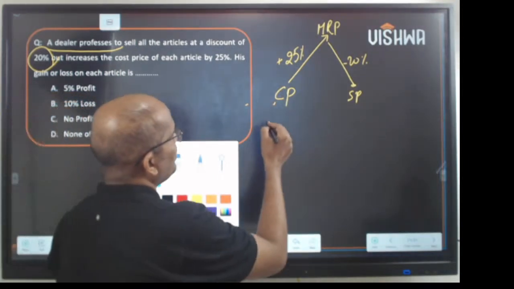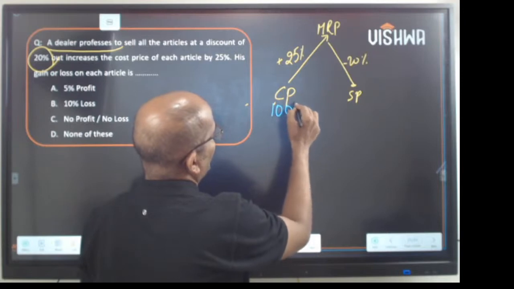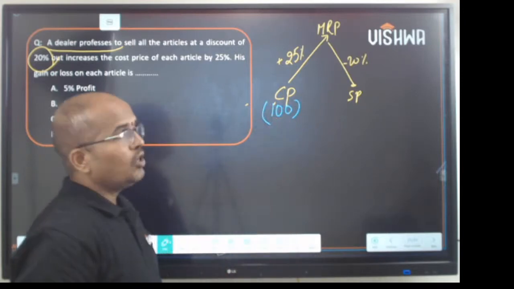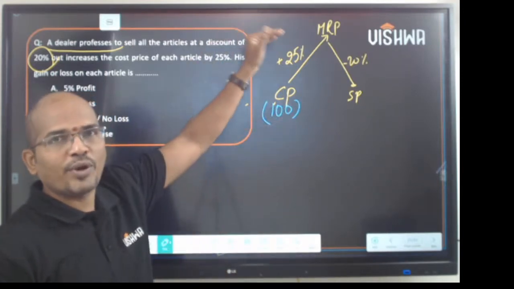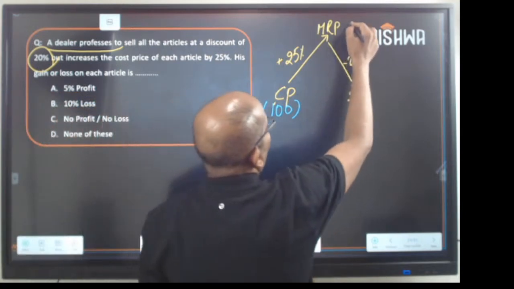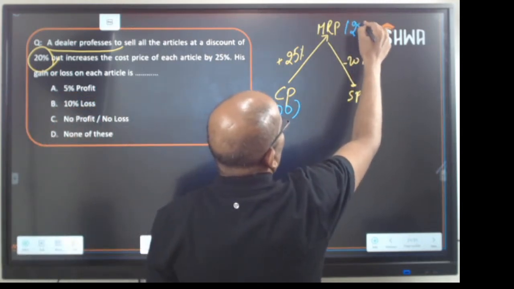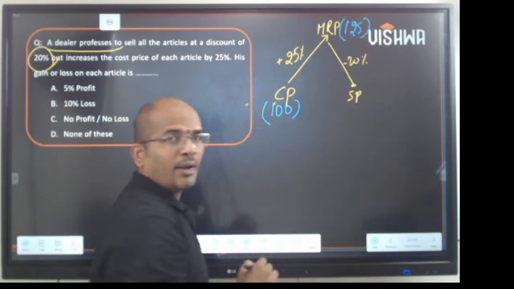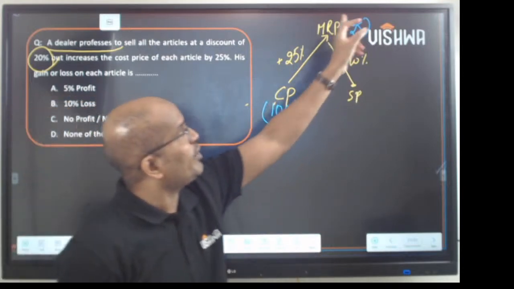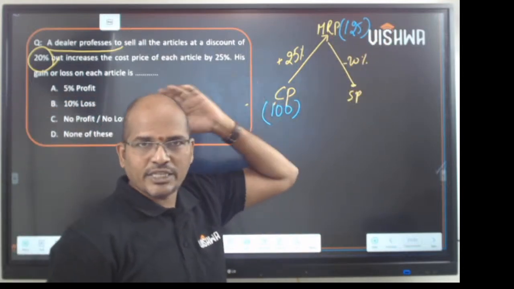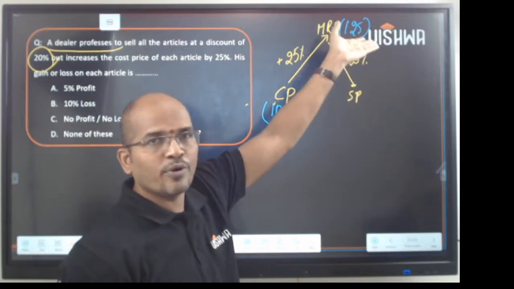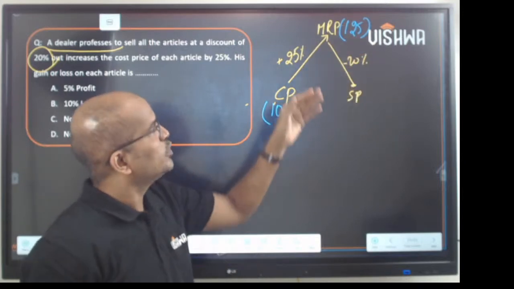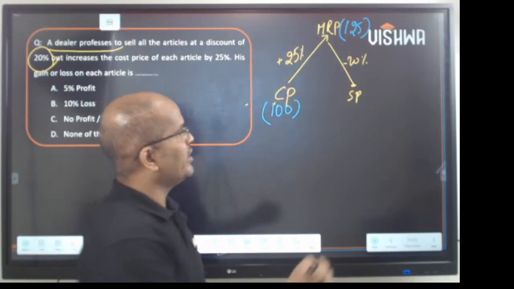Pretty simple: assume the cost price is 100. On 100, an increase of 25% makes the MRP 125. Now on 125, a discount of 20% is given. 10% is 12.5, so 20% is 25. So 125 minus 25 is 100.